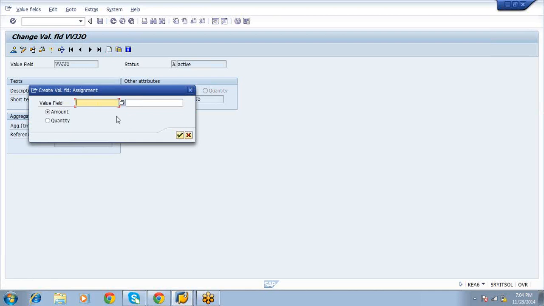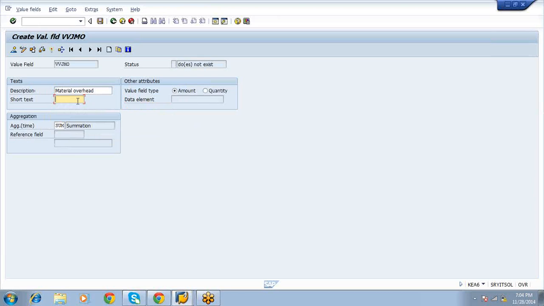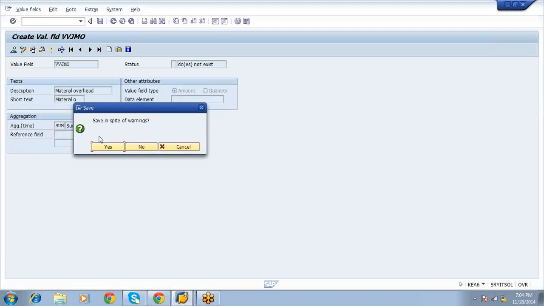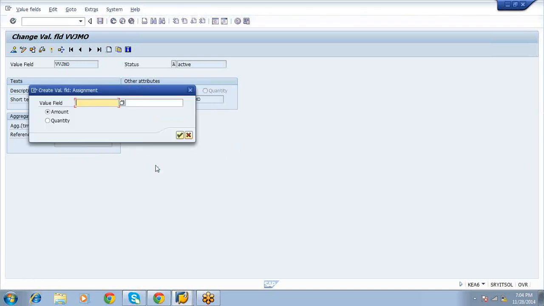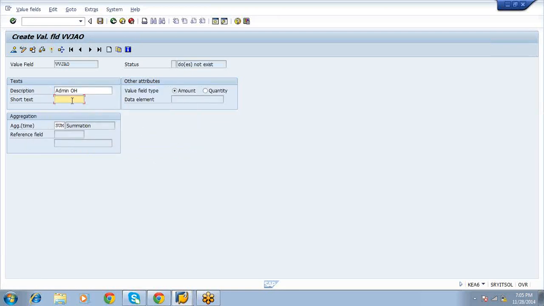Select the create button. Material overhead. Admin overhead, VVJ admin overhead. Select the activate button.